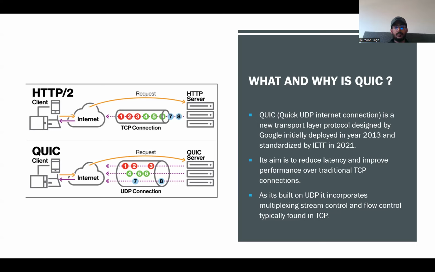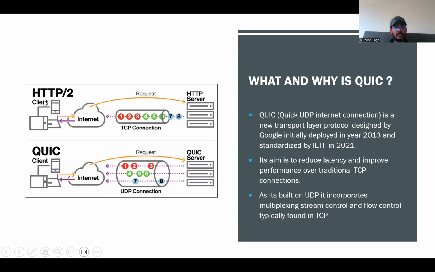QUIC, or Quick UDP Internet Connections, is a modern transport protocol originally developed by Google in 2013 and standardized by the IETF in 2021. Its main goal is to make internet communication faster and more reliable by reducing latency and connection setup time. So let's understand why QUIC was needed.